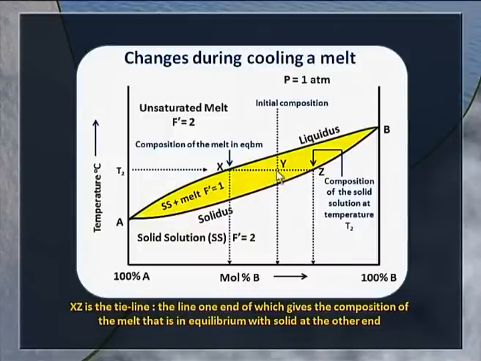But for this overall composition, how much of the melt is there in equilibrium with the solid solution of this composition? We can see the composition of the solid solution by the line that is given. We can also look at the melt composition for the overall composition corresponding to point Y.